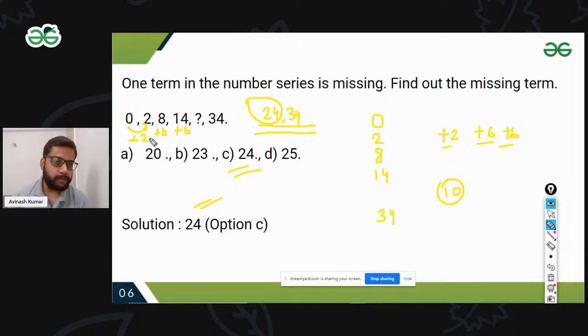If it's plus 2, plus 6, plus 6, and I write 20 here, it would be plus 6 again and then 20 plus 20, and it's not making any sense because 14 doesn't work that way. 13 and 23 also don't follow the same pattern. 24 is our option. 25 doesn't fit. If you get confused, see that these two are making a unique pattern, and these two are also making a unique pattern. So our answer is 24, and option C is the correct option.